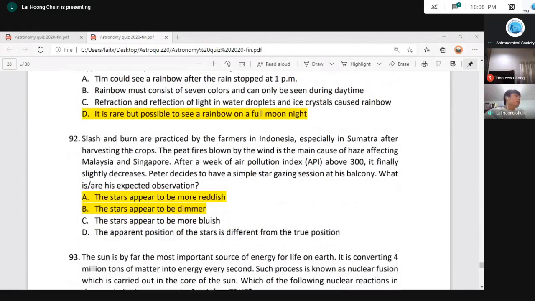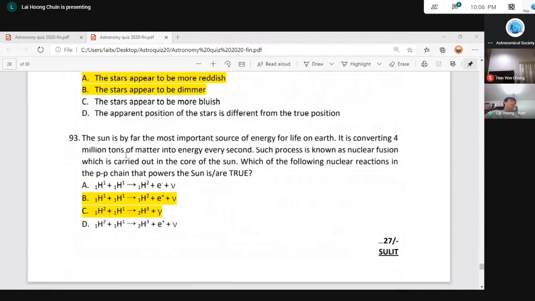Right. Question 93 is about the PP chain, the nuclear fusion in the sun. Just now we did discuss the nuclear fusion in the sun, but that one is the general one. This is the detailed one. On the PP chain, which is the very first reaction that happens in the sun, it's basically fusing hydrogen.